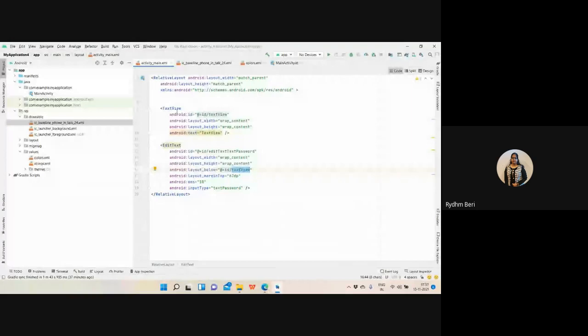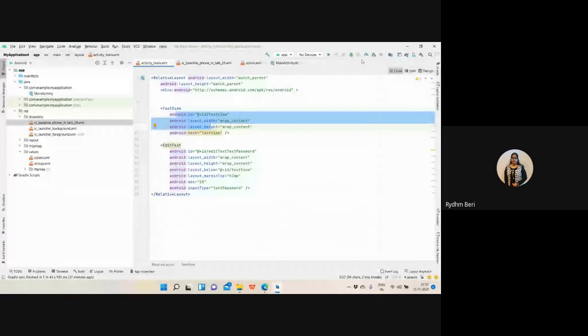So I'm just binding that. But if you are moving here, nothing matters. You just need to provide that after which this component needs to be placed. See, you need to specify here layout below. After this, you need to specify here layout below. This component will be placed below this component. You need to specify this only in the relative layout.